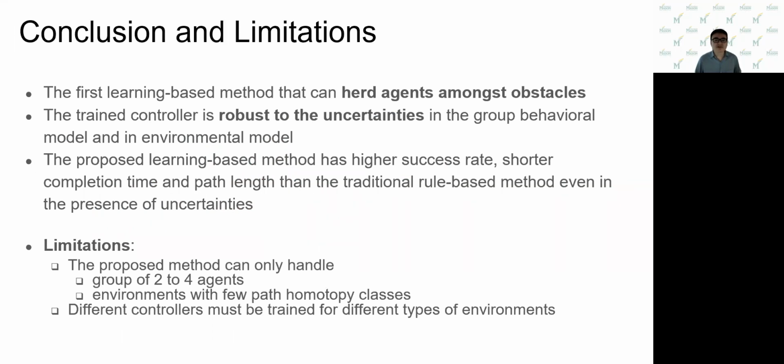In this work, we propose the first learning-based method that can herd agents among obstacles. The experiments show that the trained controller is robust to the uncertainty in the group behavior model or in the environment model. In addition, the proposed learning-based method has a higher success rate, shorter completion time, and shorter path length than the traditional rule-based method. There are several limitations in this work. The proposed method can only handle a group of 2 to 4 agents and environments with few path homotopy classes. In addition, different controllers must be trained for different types of environments.